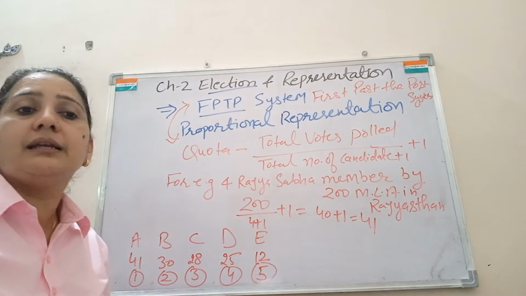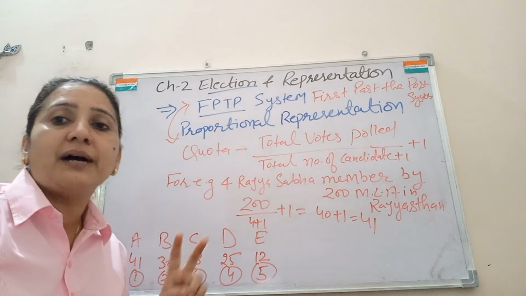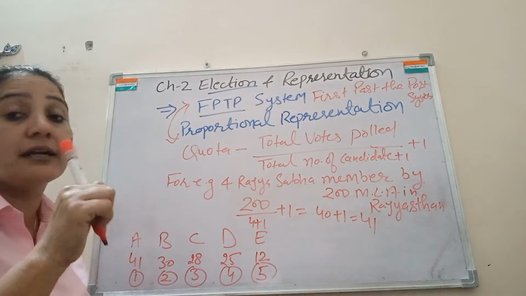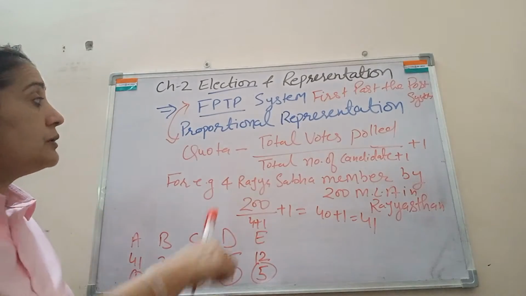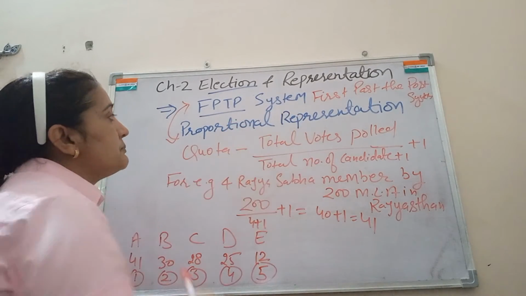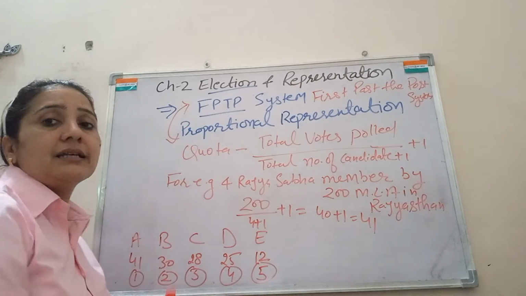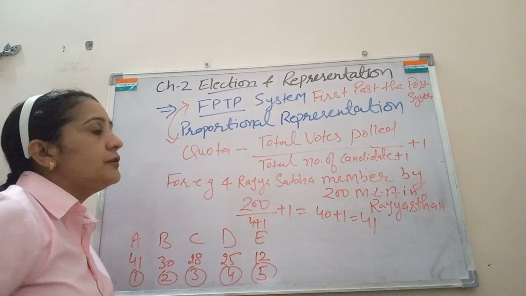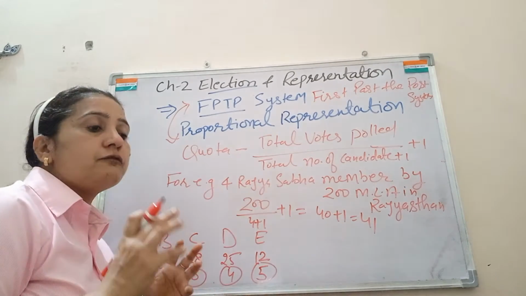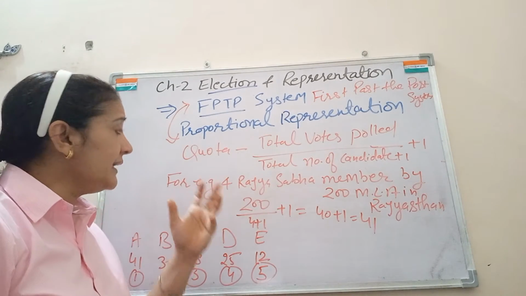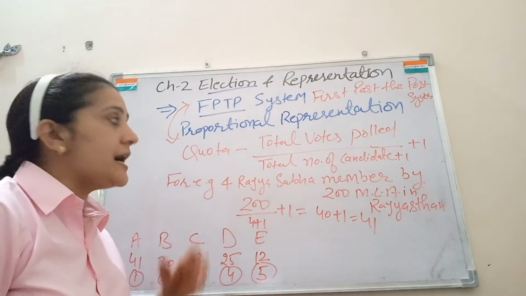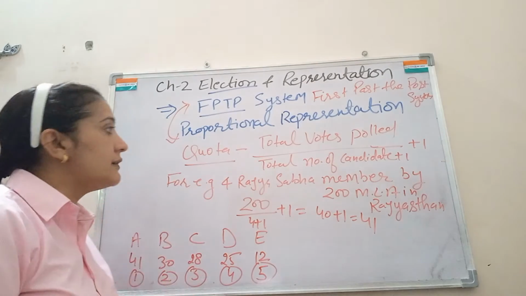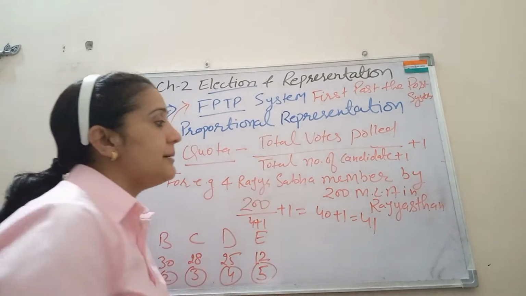You must remember, in some states we have a bicameral legislature: one is Vidhan Sabha and another is Vidhan Parishad. The Vidhan Parishad members are also elected through proportional representation. Let us see how this takes place. First of all, we need a fixed quota to get the majority, and after getting that minimum quota, the candidate is declared winner. For example, here we are taking the example of the Rajasthan State Assembly.